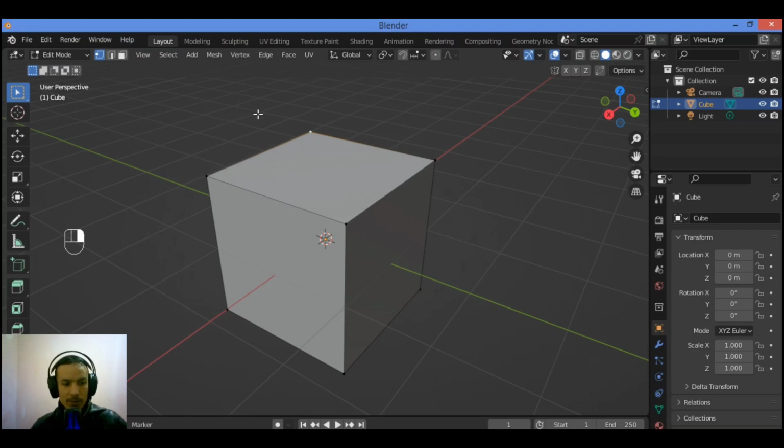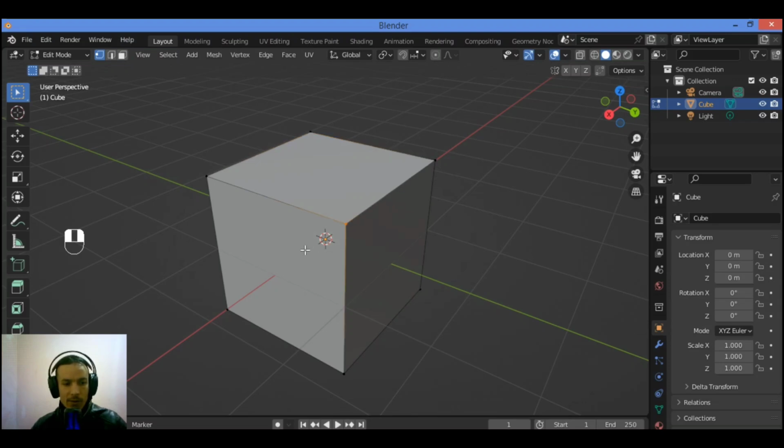Sometimes when we are modeling, part of the mesh might be in the way so that we cannot see what we are doing. We might also be in a situation where geometry is so tightly packed together that it's hard to select the right thing. In those cases, it is handy to be able to hide and unhide parts of geometry. Let me show you. To hide and unhide one or more vertices in Blender, follow these steps.